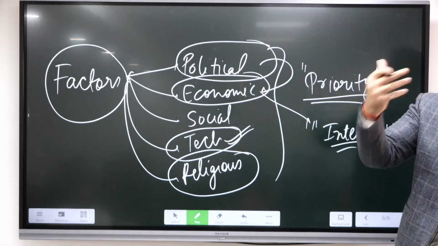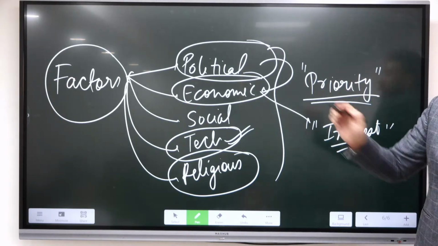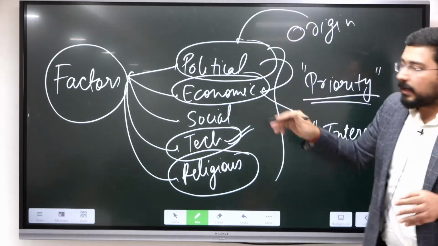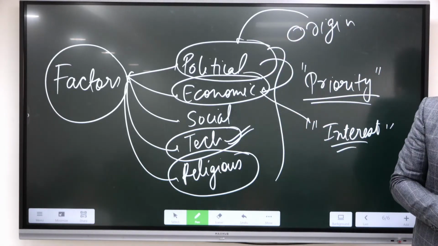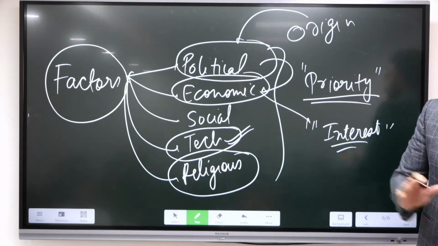You have to show the thought process also. यानी कौन सा factor ने main काम था origin में, so the origin can be assigned to the political factors. That's why they were now in search of direct trade routes. Okay, and then the other factors. So you have to assign a priority to them.